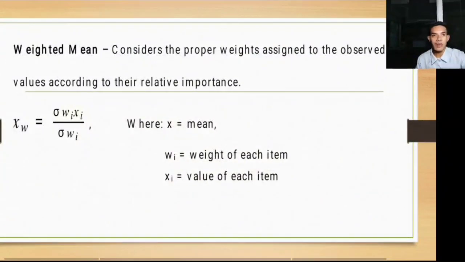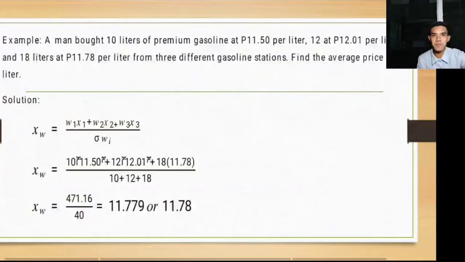So we have what we call weighted mean, which considers the proper weights assigned to the observed values according to their relative importance. So the weighted mean is equal to the summation of weights times their values over the summation of weights. Wherein x bar is the mean, w sub i is the weight of each item, and x is the value of each item.